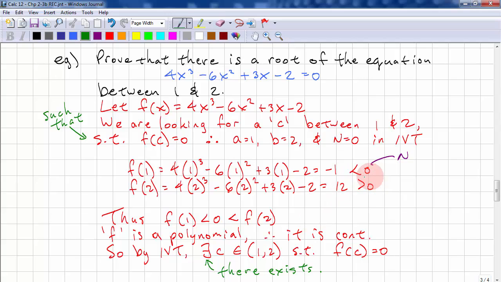Show that f of a is bigger than or less than 0, and f of b is bigger than or less than 0, but opposite f of a. And then say that the function is continuous, and then use the intermediate value theorem. And that completes this lesson.